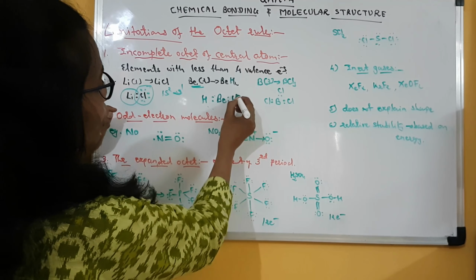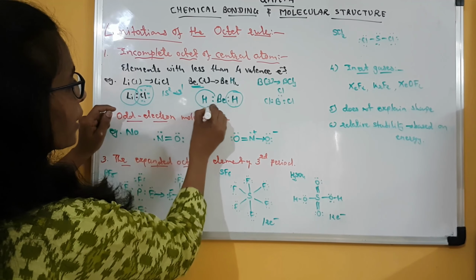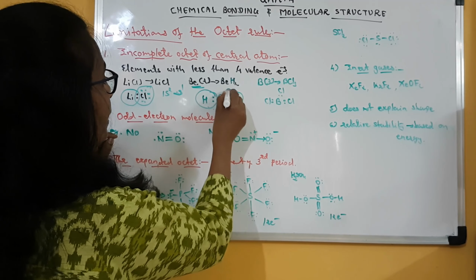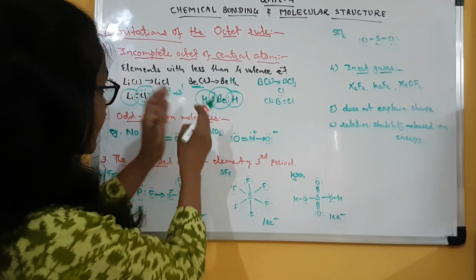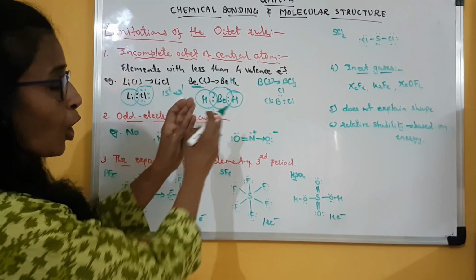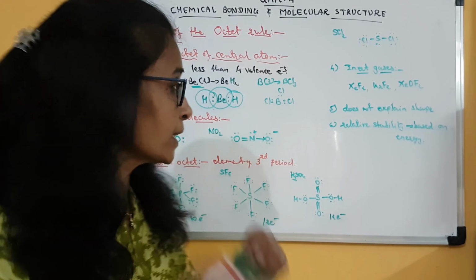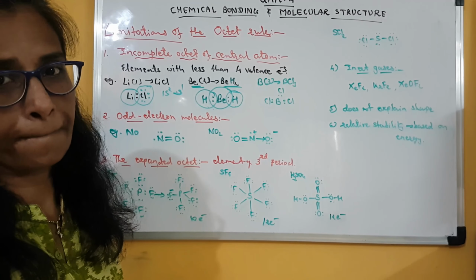In doing so, you can see here both hydrogens will have 2 electrons, meaning a helium-like configuration, and beryllium has 4 electrons. So in this example, none of the participating atoms has a complete octet. Even then BeH2 is a stable molecule.